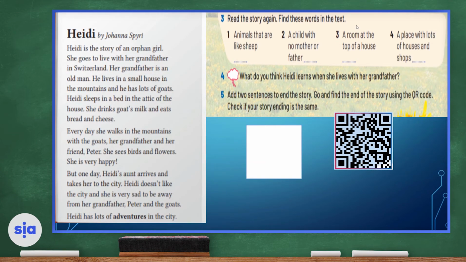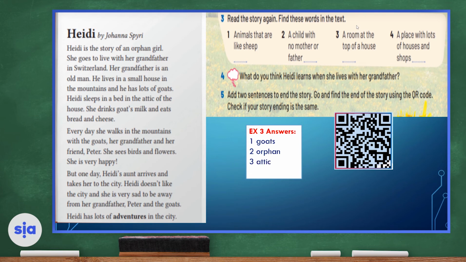Okay, now you're going to read the story again if you need to and find these words in the text. Number 1, animals that are like sheep are goats. A child with no mother or father is, of course, an orphan. Number 3, a room at the top of a house is called the attic.